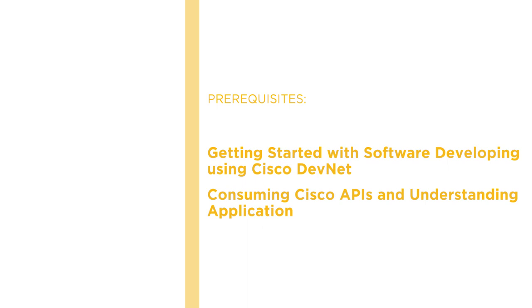This second course covers two key topics: interacting with a variety of Cisco product APIs and the fundamental techniques used in DevOps. Some of these DevOps concepts are relevant for network automation too.